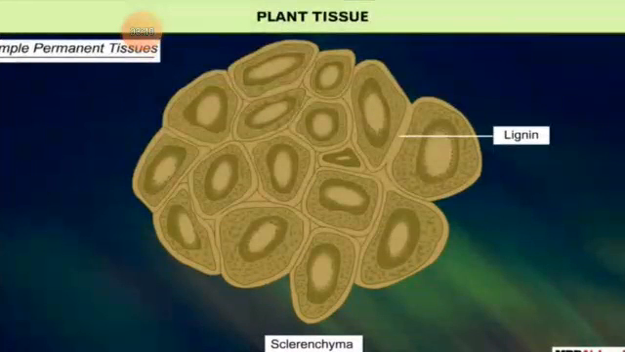Next is sclerenchyma. Sclerenchyma cells are spindle in shape. They do not have intercellular space. The cells are dead and deposited with lignin. Due to the presence of lignin, the sclerenchyma has high strength and stiffness. What is lignin? Lignin is a cement-like chemical substance which gives strength to the plant.